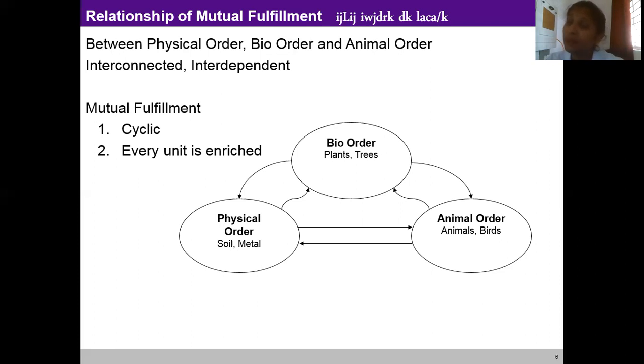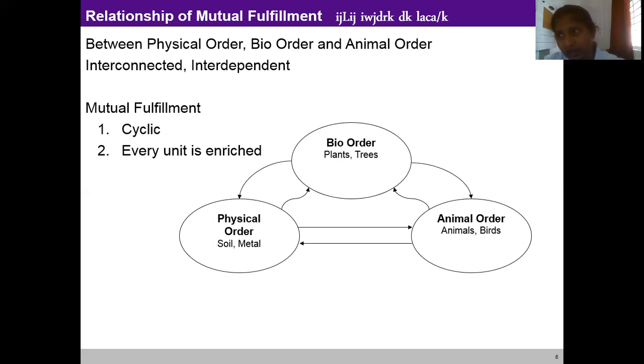In the ancient period, human beings used pigeons as messengers, exchanging messages with each other through pigeons, right? So the animal order was also used in those days, and is also used nowadays, to nurture and to protect the human body. You can find various such examples in your day-to-day life where all these orders are fulfilling the human being. Thus, we can see that all these three orders are enriching the human being.